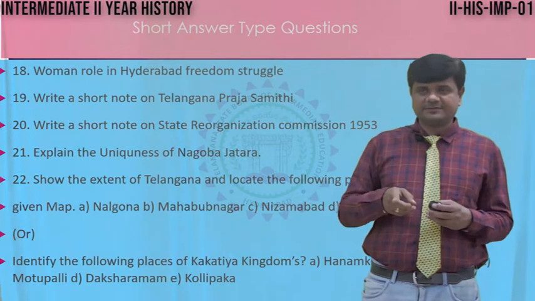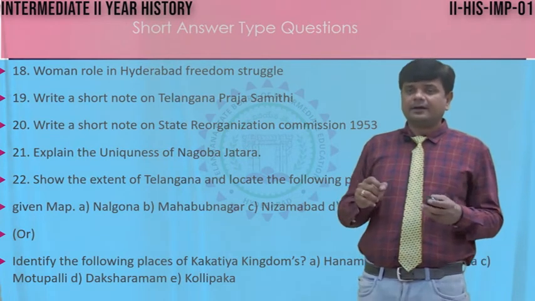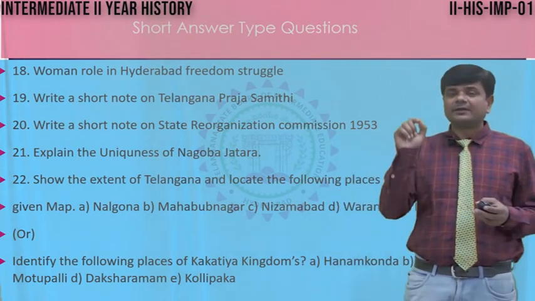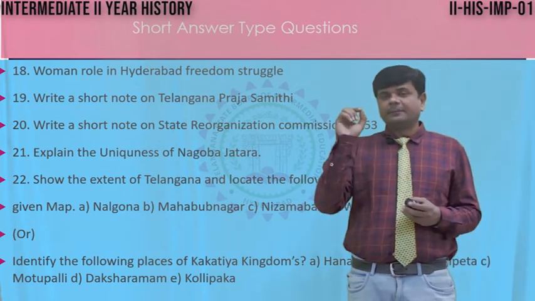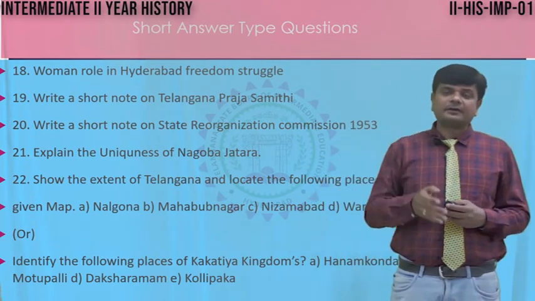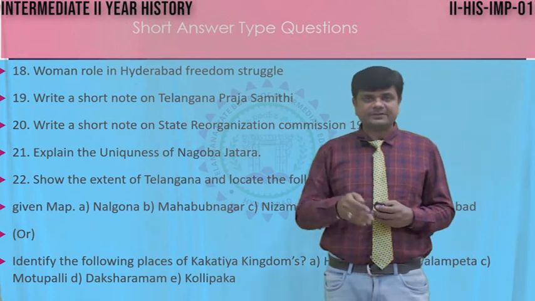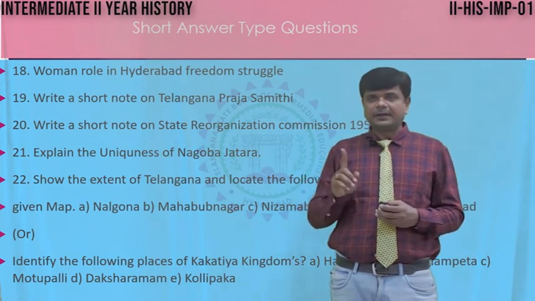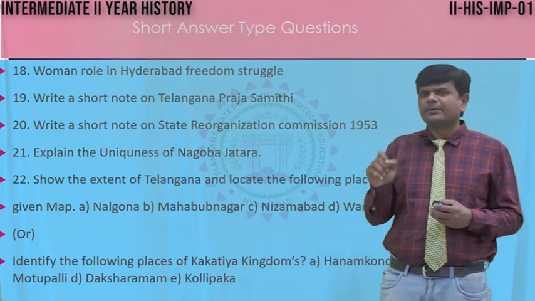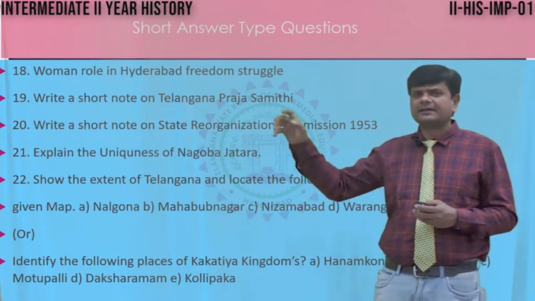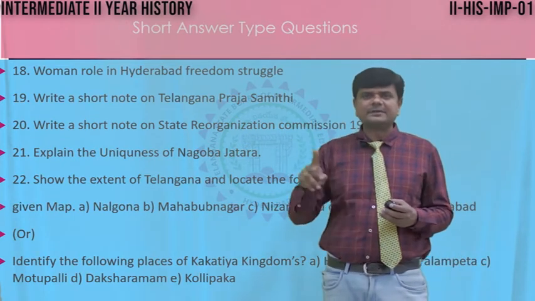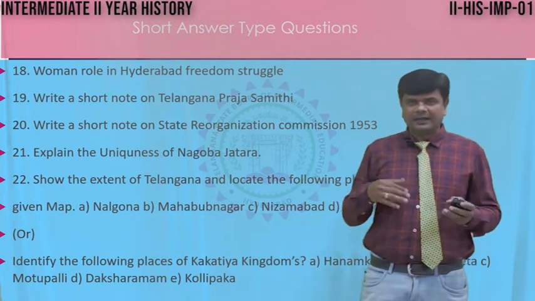Write only names. Sometimes the students make mistakes here. They only put a tick mark or only write alphabets. So don't make this type of mistake again. Simply write the name. If it is Nalgonda, write Nalgonda, write Mahbub Nagar. Don't write A, B, C, D or 1, 2, 3, or any other mark.